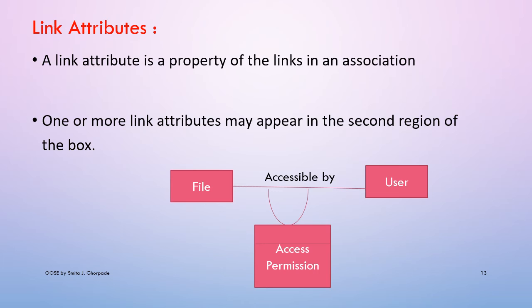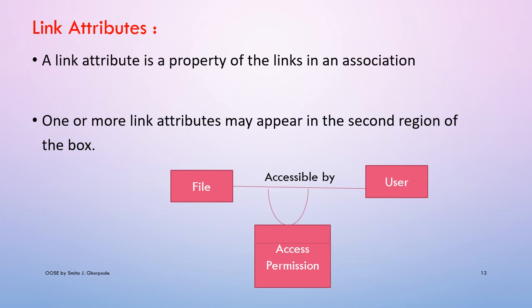Now see the example: File is one class and User is another class related to the file. Files are accessed by different users, but users may or may not have permission to access that file. That is checked by this particular box or class, and it has one specialized attribute. That attribute is a link attribute, named access permission, meaning whether that user has access permission to access that particular file. So that is checked by this link attribute.